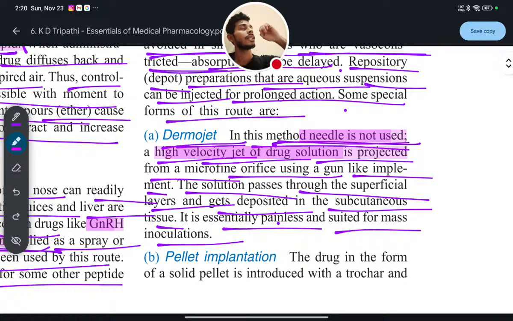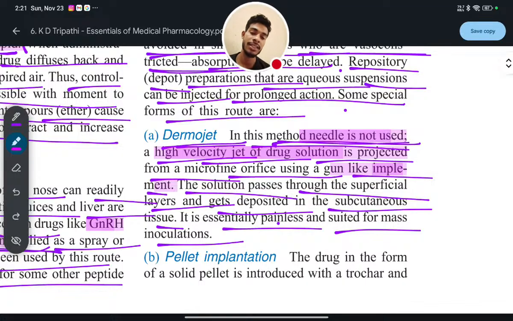That means the drug solution will be directly projected from the gun-like implement through a microfine orifice, meaning a very small micropore.